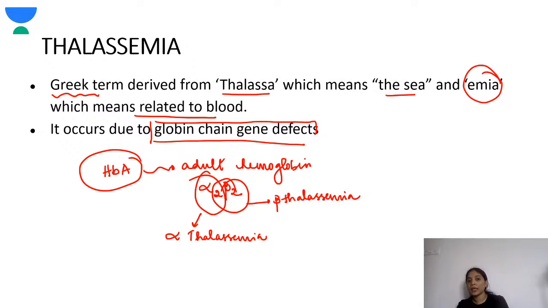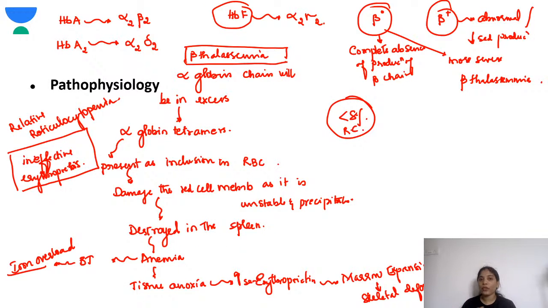So basically thalassemia is because there is a defect in the globin chain. HbA, that is the adult hemoglobin, has alpha 2 and beta 2. So any absence of these two globin chains leads to thalassemia. Okay. So the pathophysiology, what you should know: in beta thalassemia, the alpha globin chain will be in excess compared to the beta globin chain. So this alpha globin will make a tetramer, and these alpha globin tetramers will form inclusions in the red blood cells.